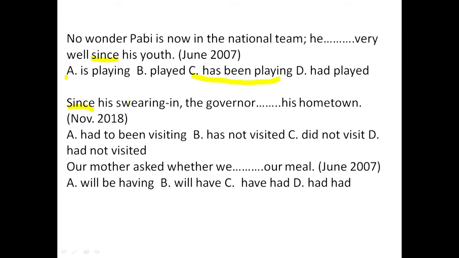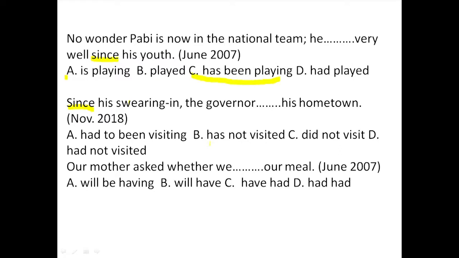For instance, he has eaten the food, meaning the action took place in the past, and of course we haven't got any time. That's the reality about it all. So since his swearing in, the governor dash his hometown. So November 2018, we have been given a clue hinting towards the present perfect tense. Here we have had not been visiting. Had not been visiting, of course, cannot be the answer. This is the past perfect continuous or past perfect progressive.